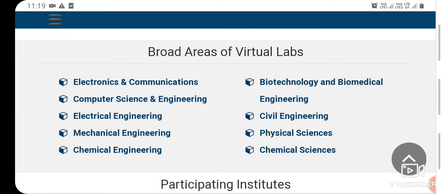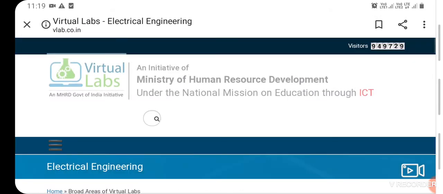Different areas are here: electronics and communication, biotechnology and biomedical engineering, computer science and engineering, civil engineering, electrical engineering, so many. Almost all the branches are here. As industrial electronics also covers different topics of electrical engineering too, here I will be selecting electrical engineering.